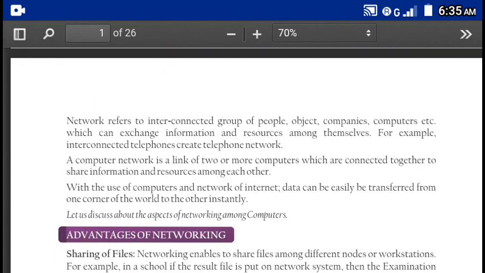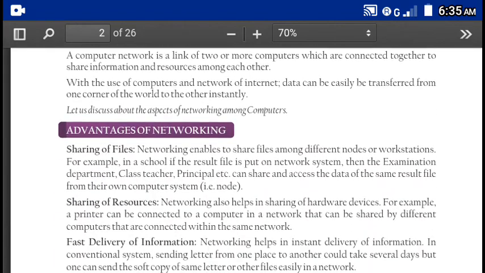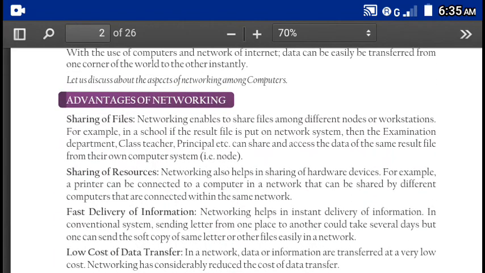Next we have learnt about what are the advantages of network. In advantages of network, we have learnt about sharing of files, that we can share the file among the users or among the people as far as we want. Sharing of resource. The same hardware resource can be used by multiple users, and fast delivery of information.